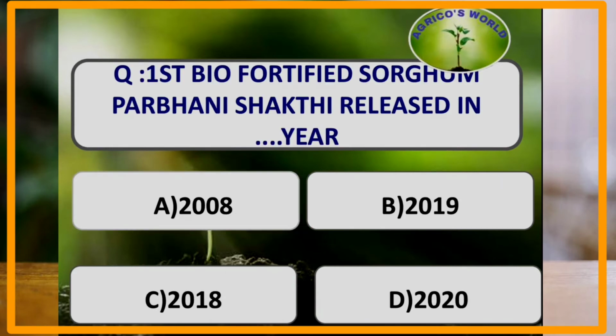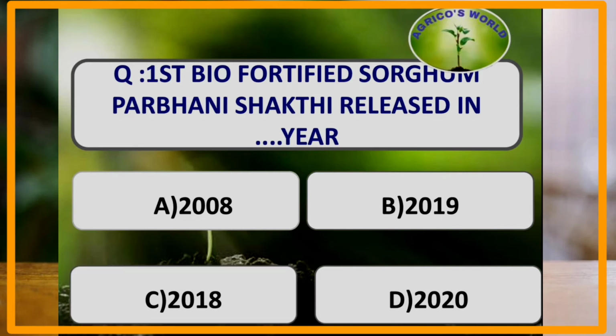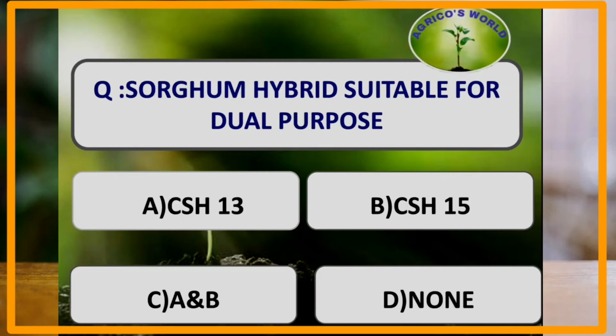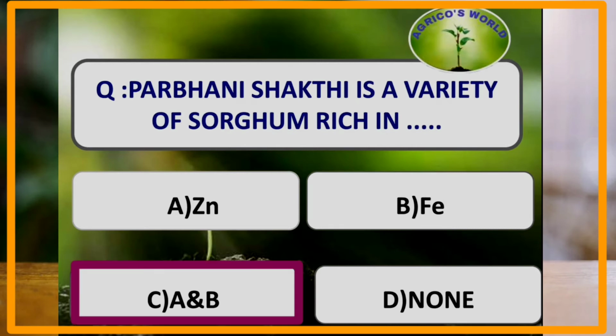First biofortified sorghum, that is Parbhani Shakti, was released in which year? It was released in the year 2018 and Parbhani Shakti is fortified with iron and zinc. Sorghum hybrid that is suitable for dual purpose. The sorghum hybrid which is suitable for grain and fodder purposes: CSH13 and CSH15. Parbhani Shakti is a variety of sorghum which is rich in. Parbhani Shakti is a fortified variety and it is rich in iron and zinc.